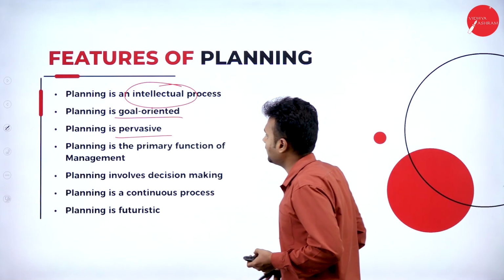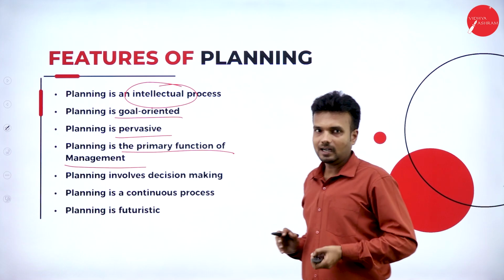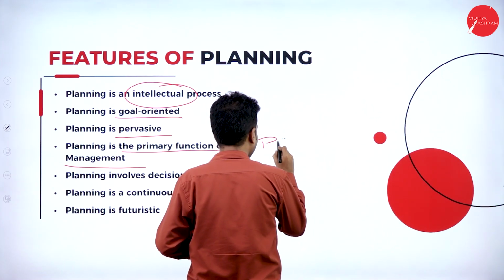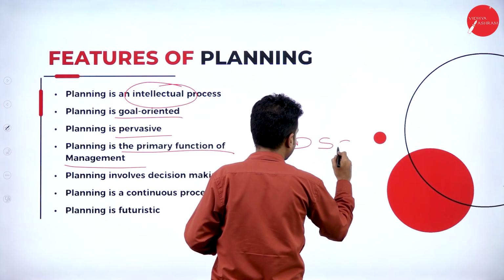Planning is the primary function of management. So as we know, there are 5 functions of management, that is planning, organizing, directing, staffing and controlling.